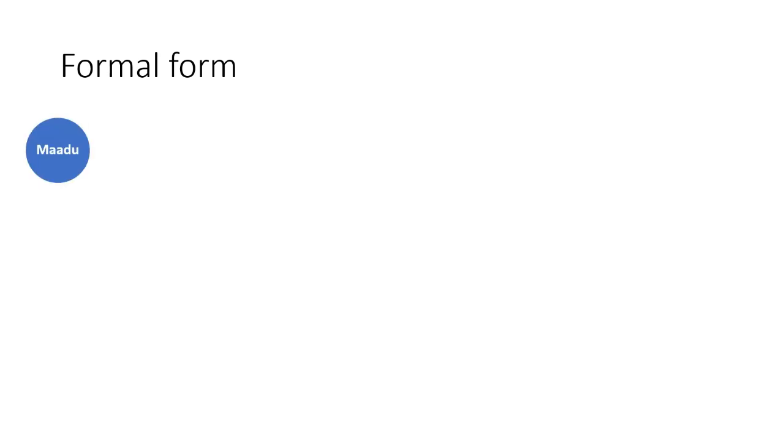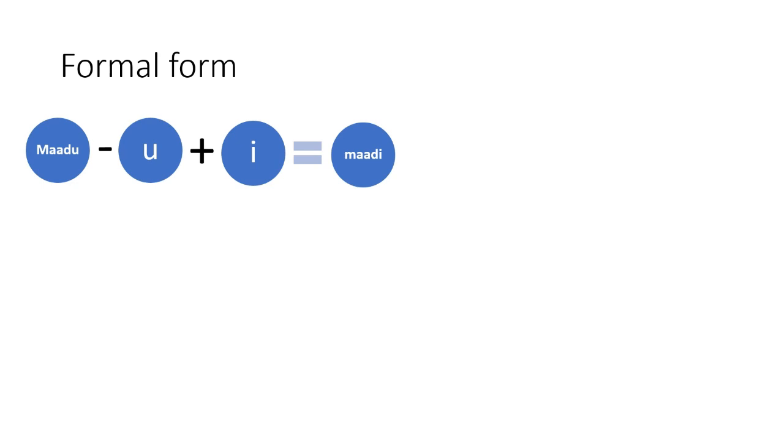Consider the verb madu. Whenever any verb which ends with the sound oo, all you need to do is subtract the oo sound and add the e sound to get its formal form. So madu becomes madi. I repeat, subtract oo sound, add e sound to get the formal form.